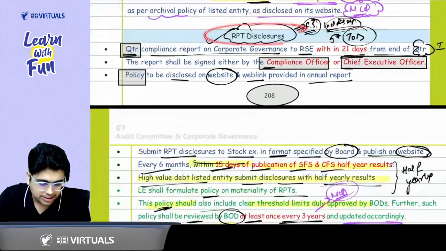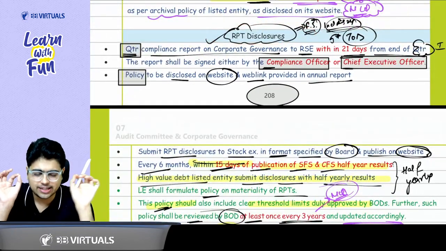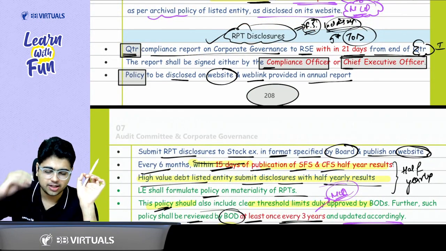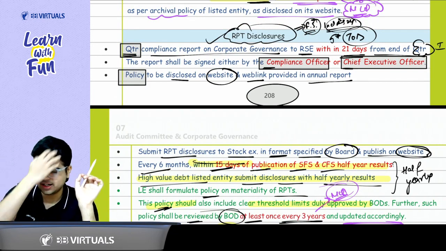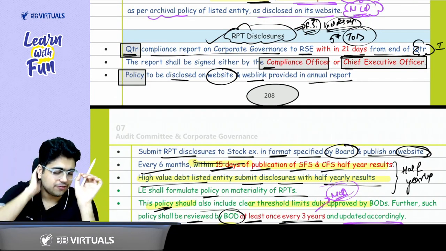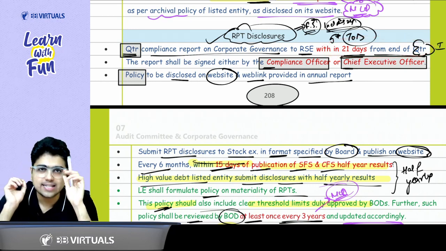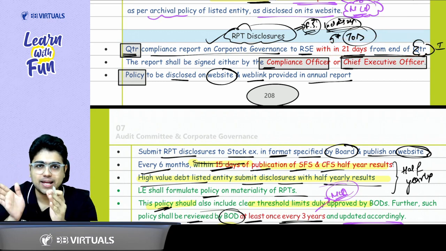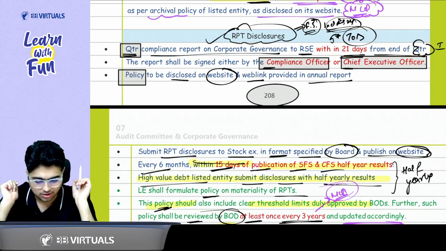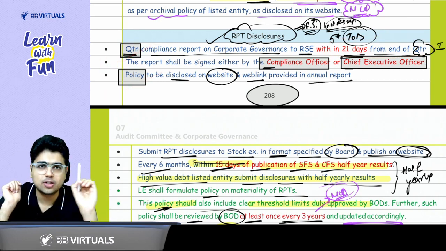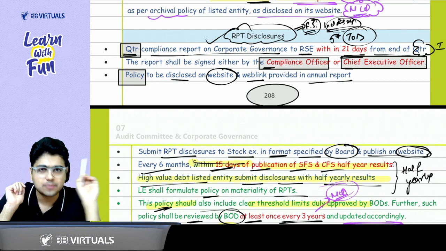Then we discussed related party transaction disclosure. When do they need to be disclosed? Quarterly, half yearly. Come on. Quarterly, half yearly. The quarterly report needs to be submitted within 21 days from the end of the quarter. Who will sign? C or C. That means the compliance officer or the chief executive officer of the company. Whatever be the policy of the related party, that needs to be disclosed on the website of the company.